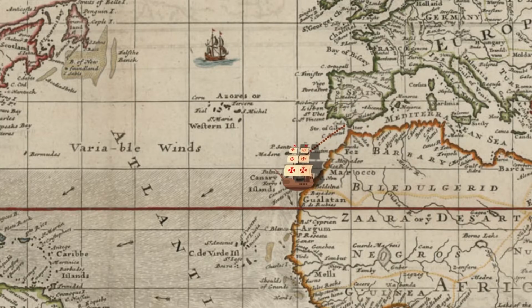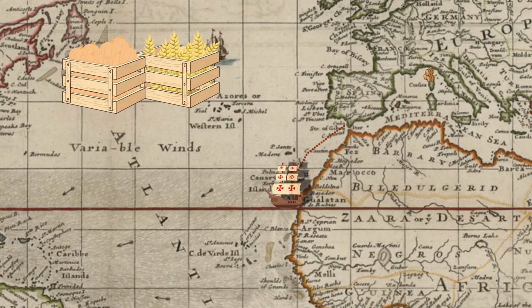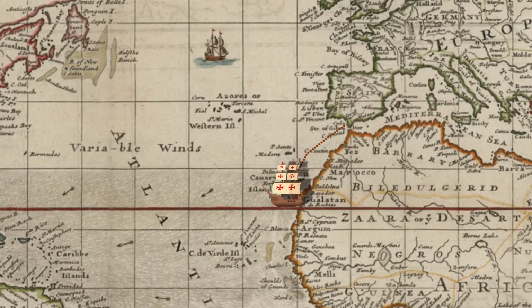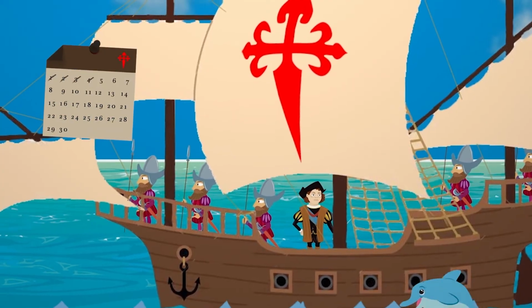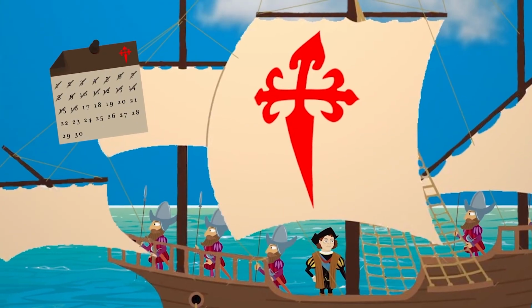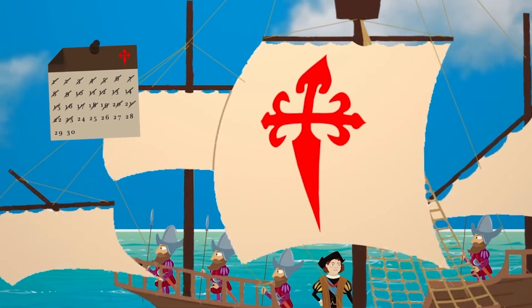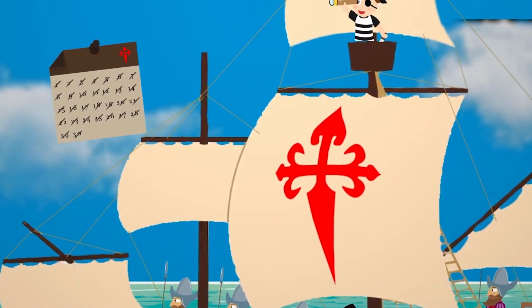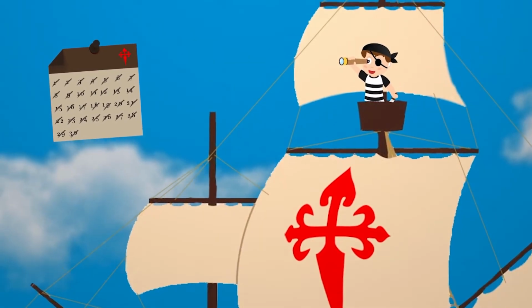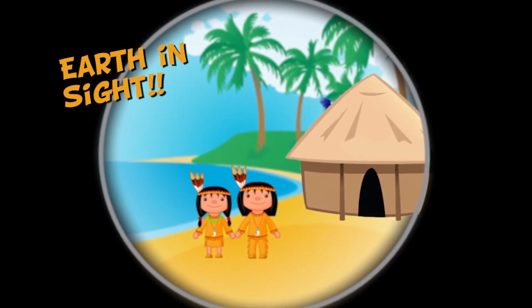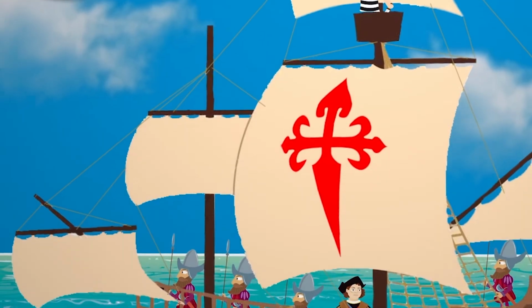First, they went to the Canary Islands, where they filled their ships with supplies, that is, food and water. And from there, they continued on their adventure. They spent days and days, weeks and weeks, sailing without seeing land. And after almost a month of sailing, with a desperate and tired crew, a sailor named Rodrigo de Triana shouted, "Earth in sight!" And from that moment, the world was changed.